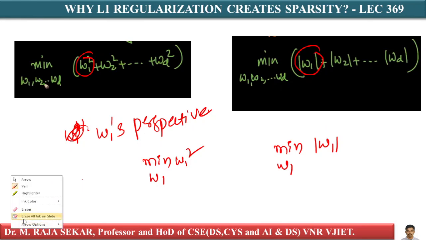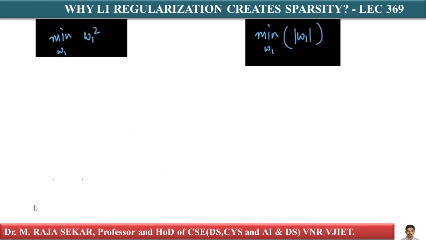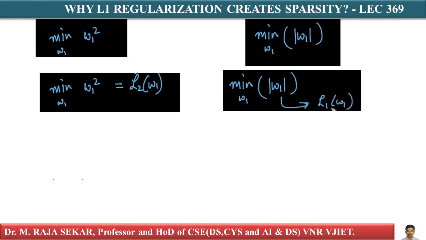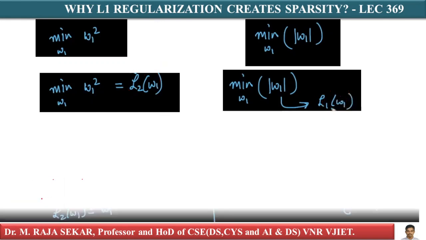Just let me see how I can plot. This is minimization of w1 square, that is L2 regularization, and minimization of absolute value of w1, which is L1 regularization, isn't it? Now let's plot these two functions. Which functions? w1 square and absolute value of w1.